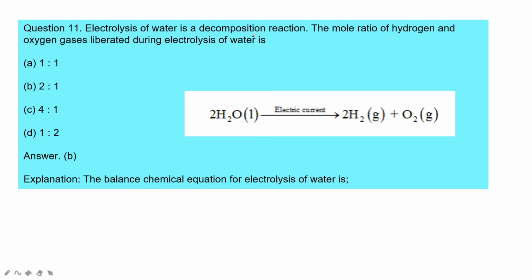Electrolysis of water is a decomposition reaction. The mole ratio of hydrogen and oxygen gases liberated during electrolysis of water is? So here electrolysis of water is taking place, 2H2O, when current is passing through the liquid water. So hydrogen and oxygen are separating. Okay. So the balanced chemical equation of electrolysis of water: the ratio is 2 to 1, 2H2O gives 2H2 and O2.